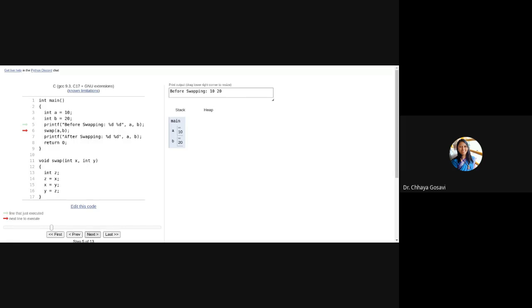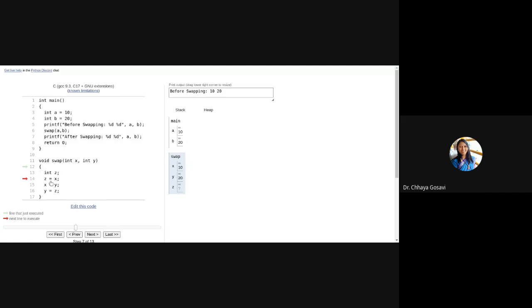So when you look here, when the control is transferred to the swap function, another activation record for swap is created. And x, y, and z are local variables. X and y are formal parameters, z is a local variable. So the scope of x, y, and z is limited to the swap function. And x will take the value of a, y will take the value of b. Note that x and y are other memory locations, not the same. Other memory is allocated for x and y. These values are copied as they are, x is 10 and y is 20.